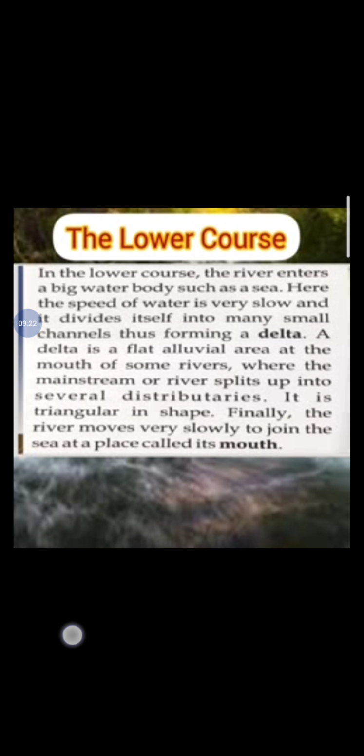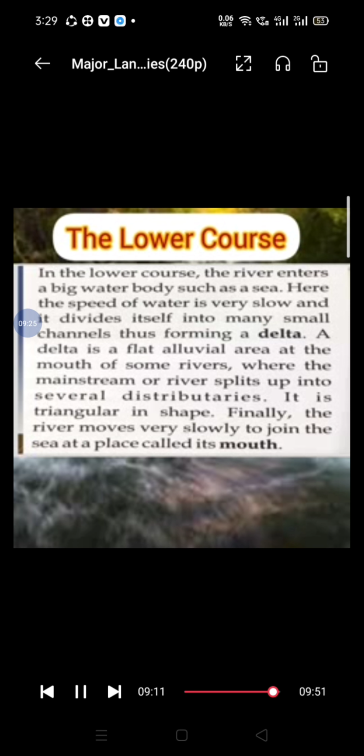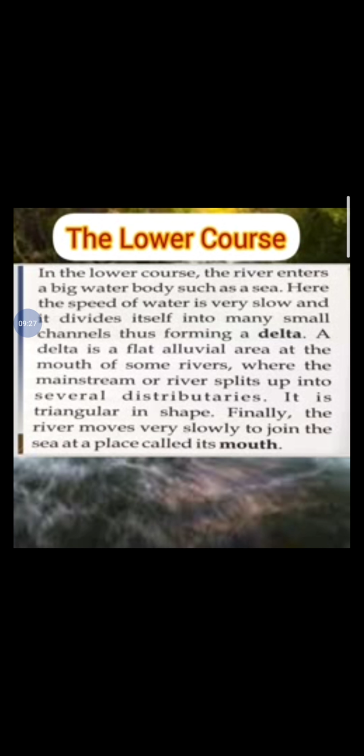The lower course. The river enters a big water body such as a sea. Here the speed of water is very slow and it divides itself into many small channels, thus forming a delta. A delta is a flat alluvial area at the mouth of some rivers where the main stream or river splits up into several distributaries. It is triangular in shape. Finally, the river moves very slowly to join the sea at a place called its mouth. It is a very fertile land.